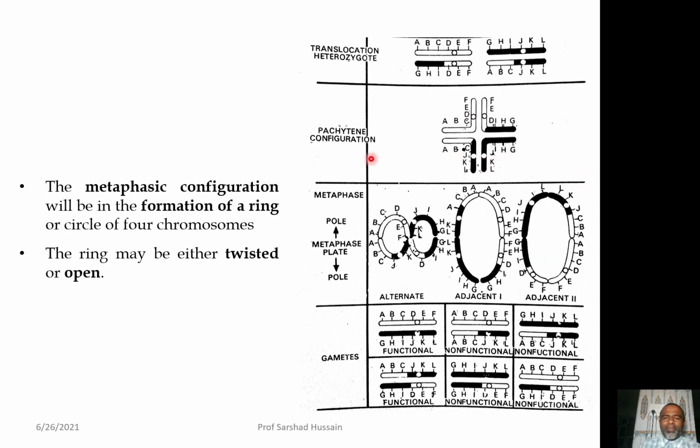Then in the metaphase stage, once this cross is formed, and later on when the chromosomes start arranging themselves on the metaphase plate, you will have the ring like structure. Either the ring will be a twisted ring like this, or it will be an open ring. Both these rings will be formed by the 4 chromosomes. Now, you simply take out these chromosomes like this and this and this and this, and you will come to these types of shapes.